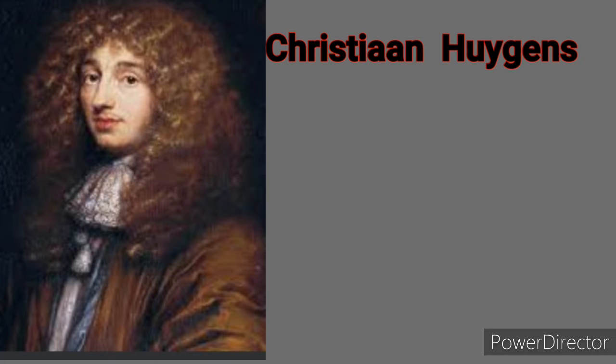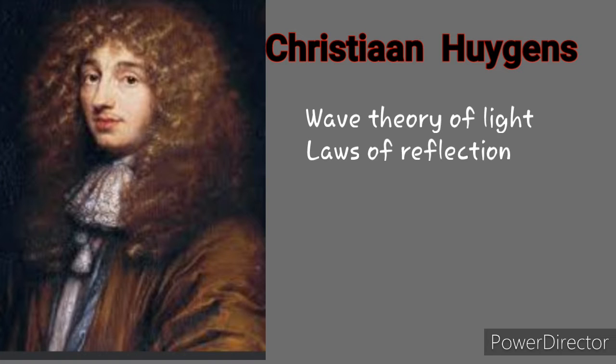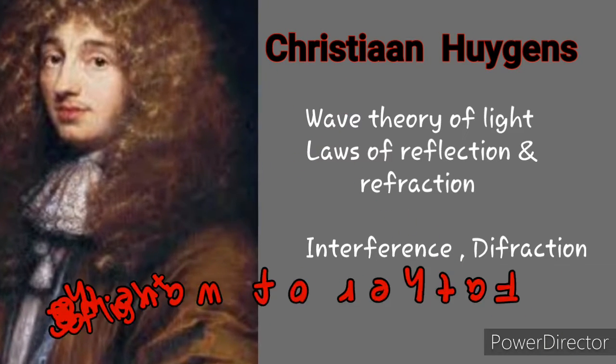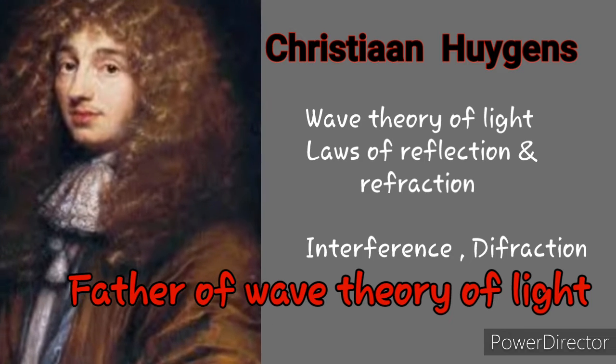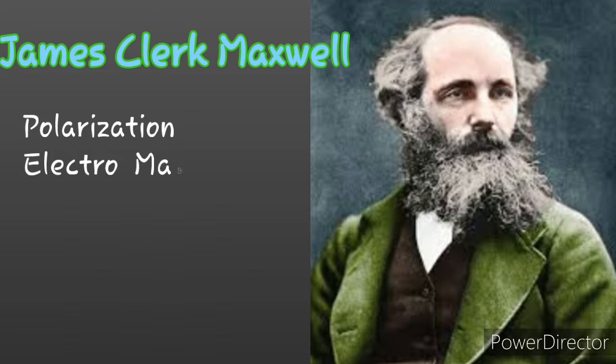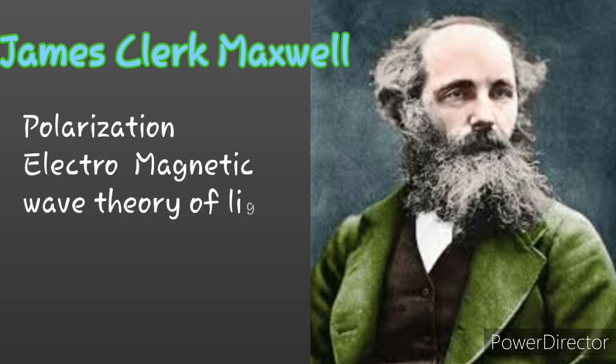The Dutch mathematician astronomer Christian Huygens formulated the first detailed wave theory of light. He derived the laws of reflection and refraction. He also explained interference and diffraction. He is known as the father of wave theory of light. James Clerk Maxwell described light as a propagating wave of electric and magnetic fields.